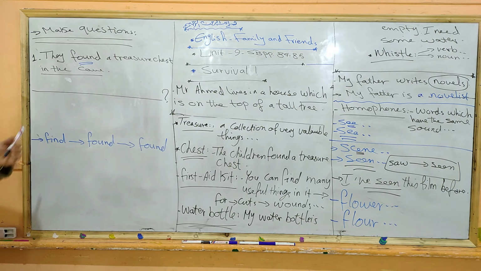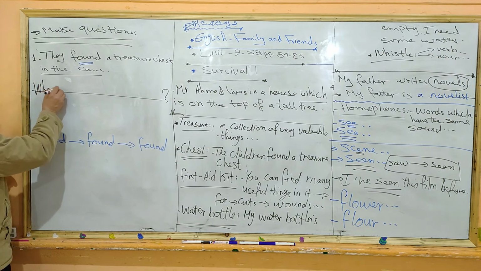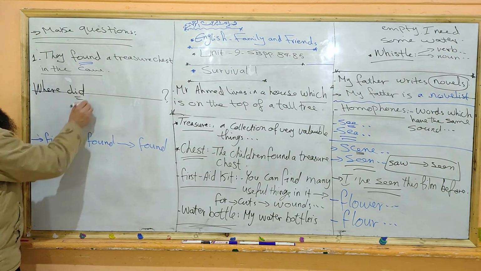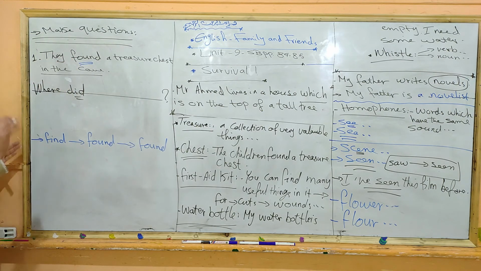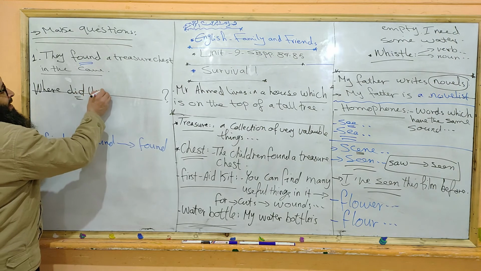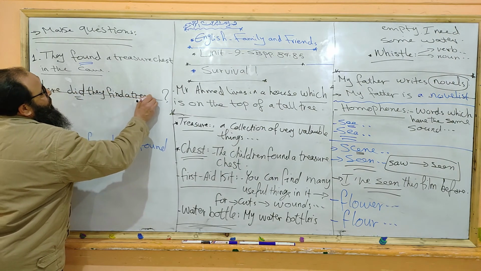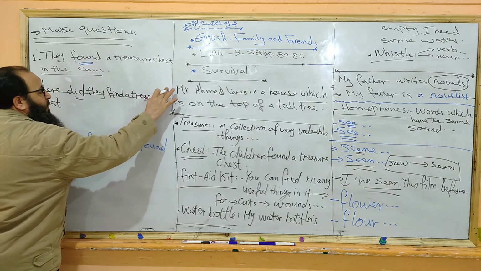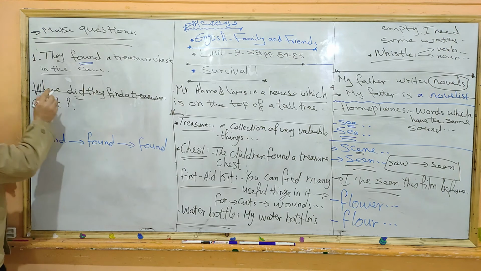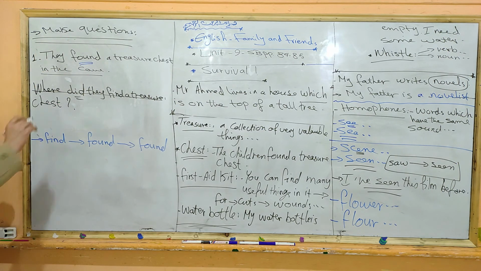It's a place. So, very good, excellent. Where did? Why did? Because it's past. Where did they find a treasure chest? Yes, they found a treasure chest in the cave.